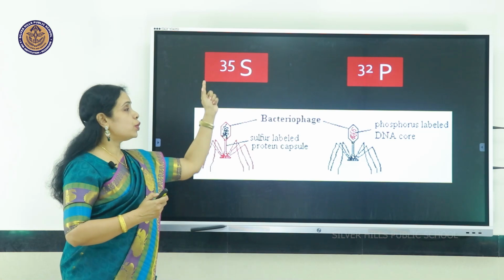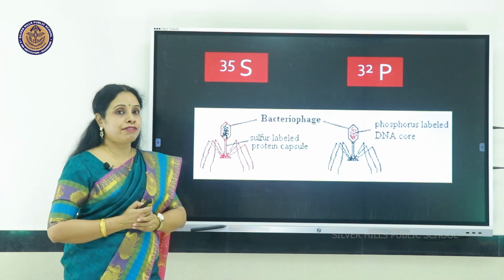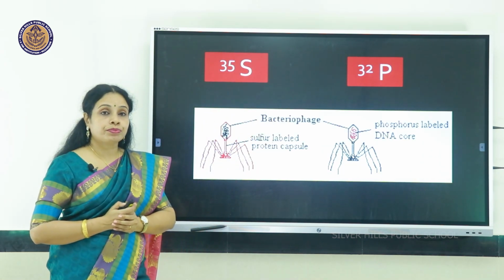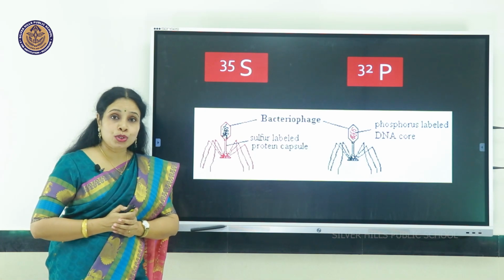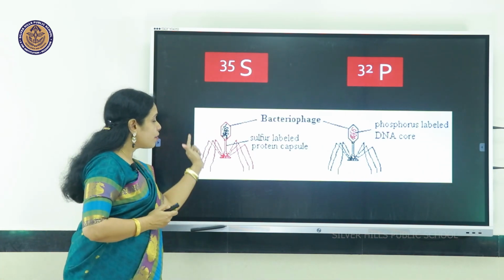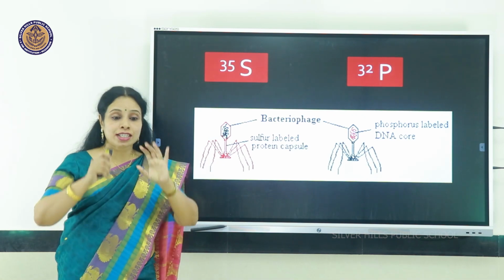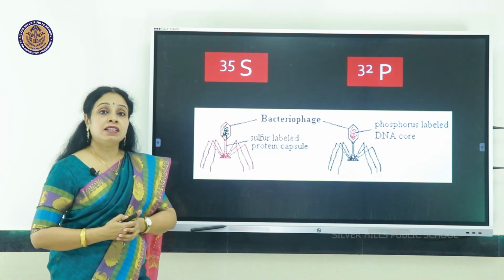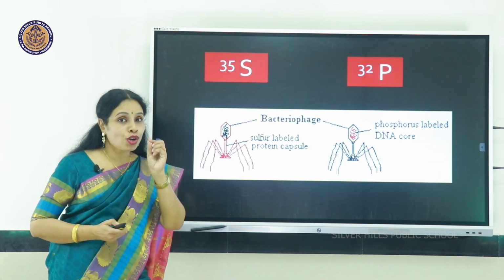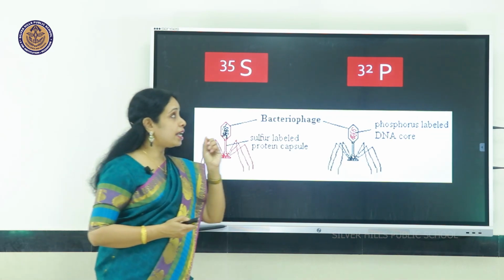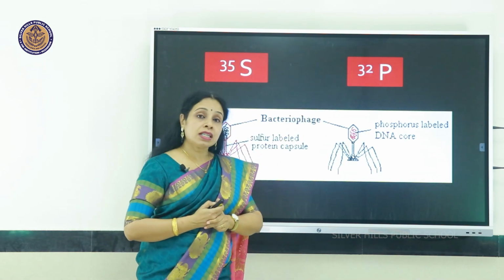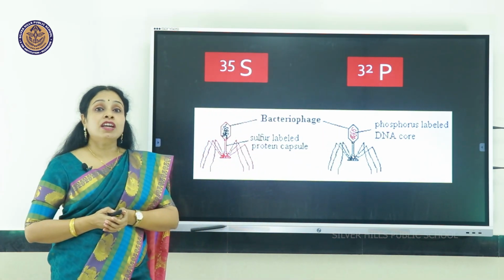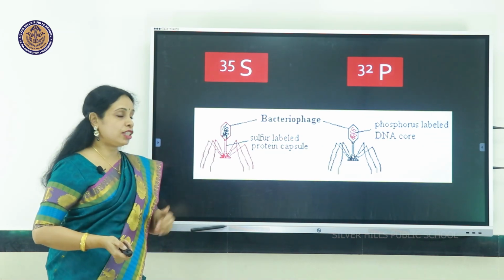In one preparation, they used radioactive sulfur 35, and in the other one they used phosphorus 32. When sulfur 35 was used, that radioactive sulfur was incorporated in the outer protein coat of the virus, in the capsid of the virus, whereas phosphorus is a component of DNA. So when radioactive P32 was used, it was incorporated in the genetic material of the virus, of the bacteriophage.